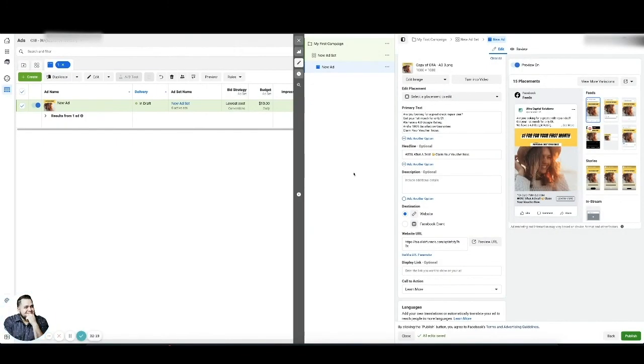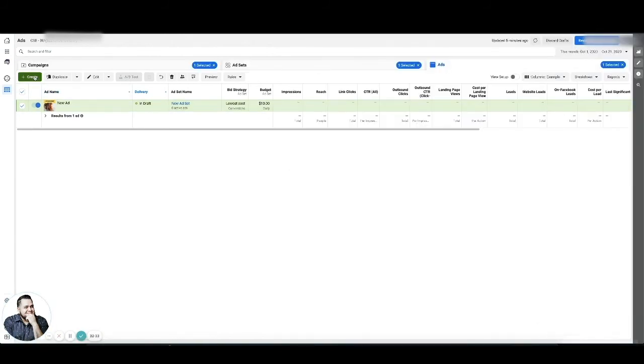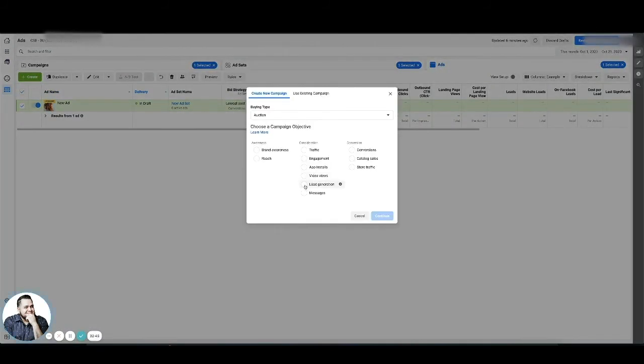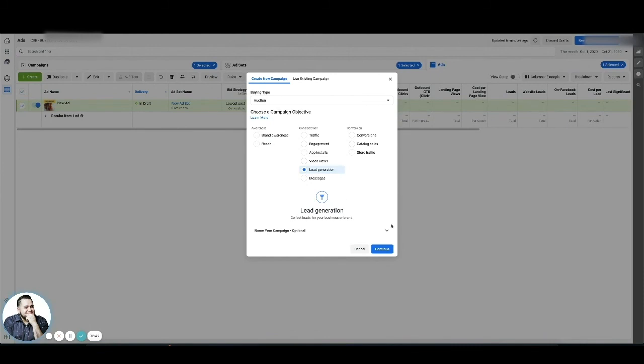Now, some things I want to mention to you. There are other options like sending them to Messenger, like your Facebook Messenger, or creating a Facebook lead ad. Because if we go to, let's select this, if we hit create, you'll see lead generation here, right? And that sounds interesting.